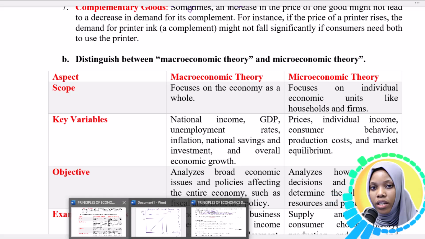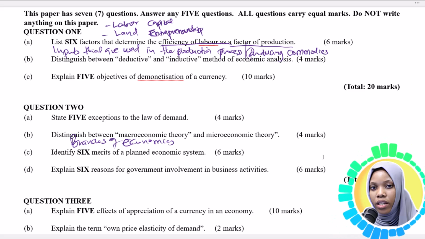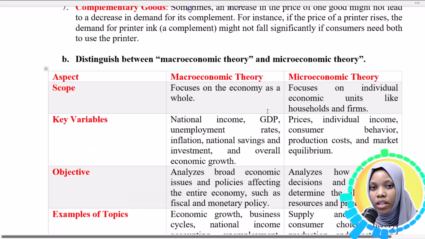We move to question 2b. It reads, distinguish between macroeconomic theory and microeconomic theory. These are the branches of economics. We are directly going to read their differences. I have prepared them for you here in a table also.